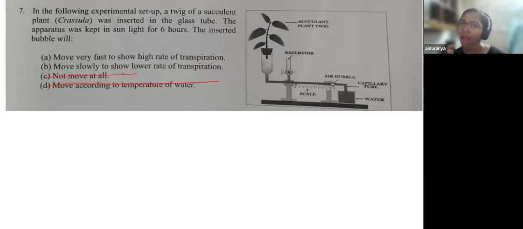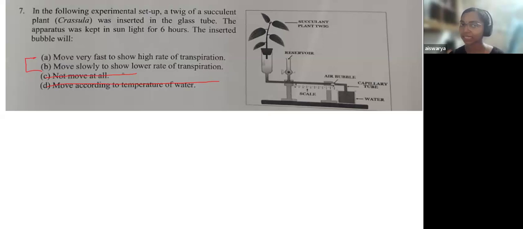What if it moves a very half millimeter? A very minute distance, what if it moves? So we can cancel that not move at all option. Now you are left with two options, A and B. Here you can see that both of the statements are very similarly placed. One says that move very fast, the other says that move slow. So from these two options, even if you do not know anything about the photometer, if you know how to handle an MCQ, you know that these are very similarly placed options. So you can come to a 50-50 chance that either one of these is correct.